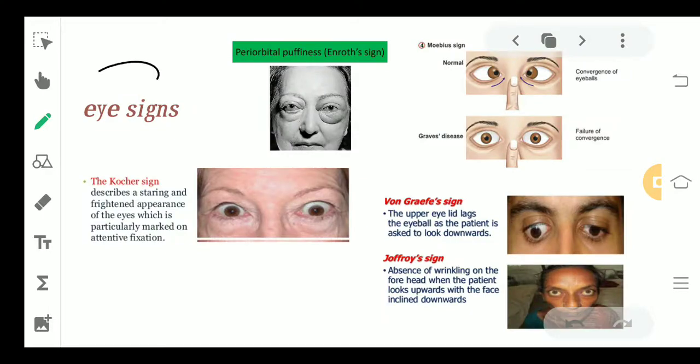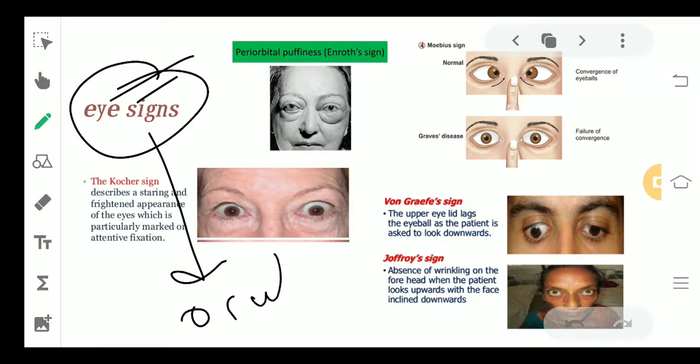Moving ahead to a very special feature, the eye signs. In case of hyperthyroidism, you see certain eye features that are very, very particular, ocular, so that they are more specifically related to your eyes. There can be 5 different features or signs that can be seen.